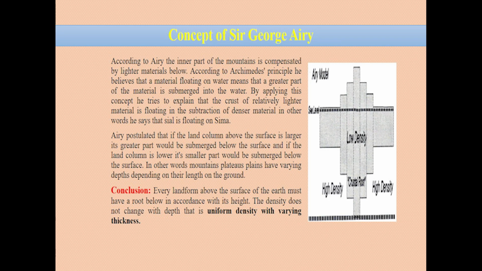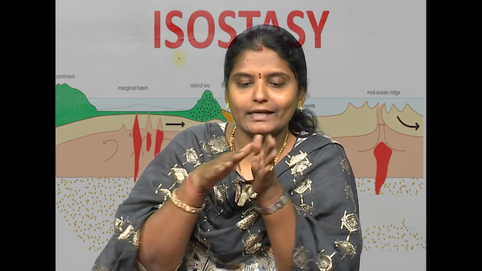So, according to Airy, the inner part of the mountain is compensated by lighter material below. According to Archimedes' principle, a material floating on water means that a greater part of the material is submerged in the water. By applying this concept, he tries to explain that the crust of relatively lighter material is floating on the denser material. In other words, he says that Sial is floating over Sima. The Sial, which has lighter material, is floating over the Sima, which has the denser material.